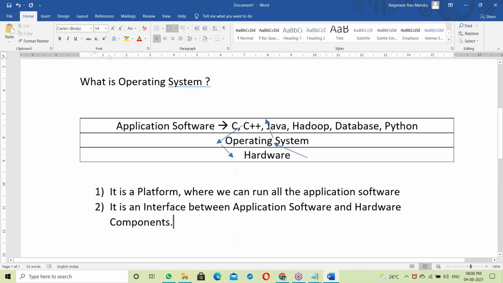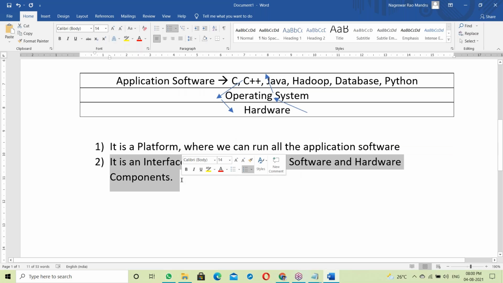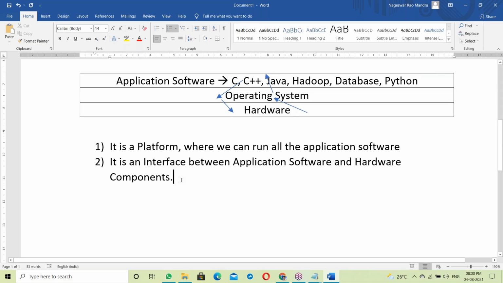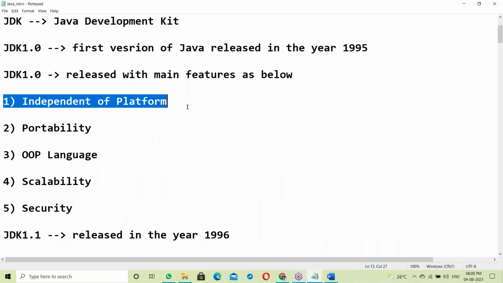So the OS is an interface between application software and hardware components. Here the OS is a platform. Java is an independent platform, right? Platform means OS.